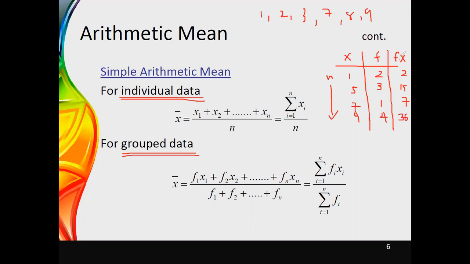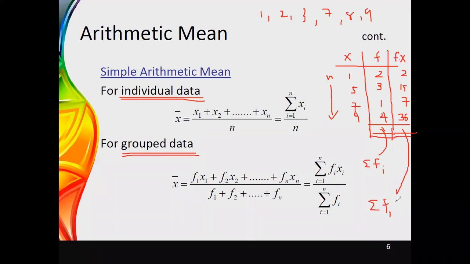It means that here you have to get the summation of these values. In the second column, not the third column, you will get the summation of fi values, and in the third column you will get the summation of fi xi values.